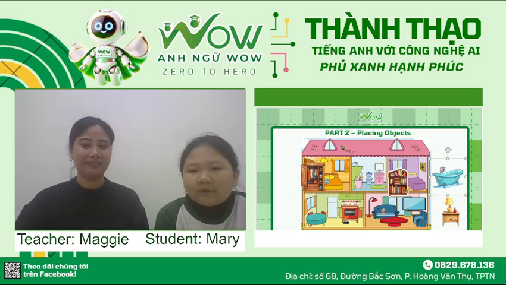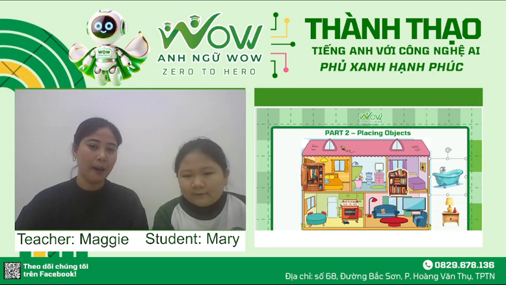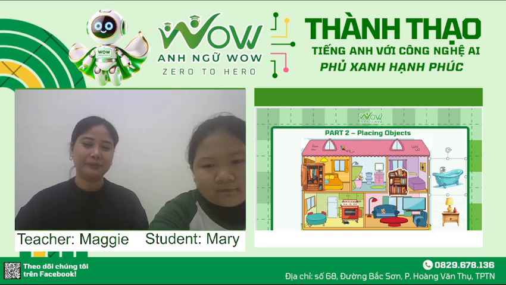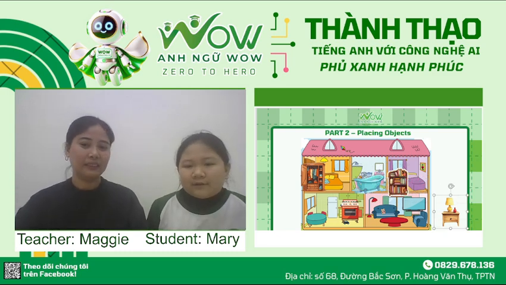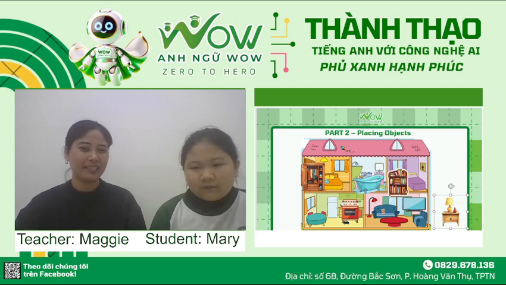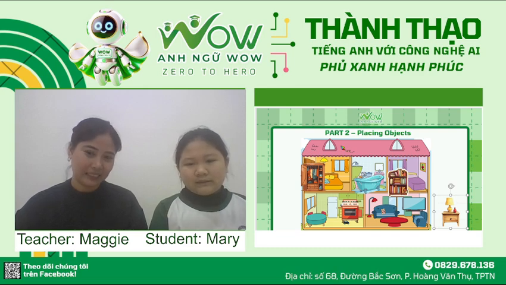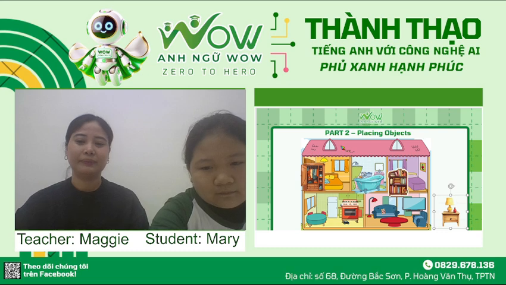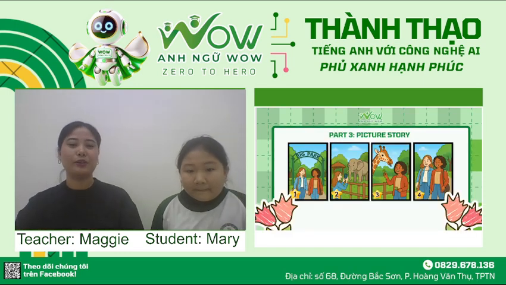And next is a tub. Yes, where can you see a tub? I can see a bathroom. Okay, can you put it in the bathroom? Okay, next, Mary. That is a lamp. Okay, where can you see a lamp and a side table? I can see it in the living room. Okay, very good, Mary. Okay, so let's move on to the third part of your speaking test.